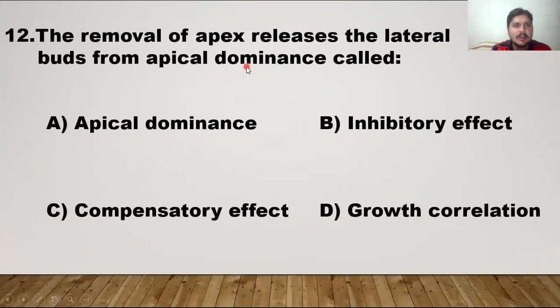So the next MCQ, the removal of the apex releases the lateral buds from the apical dominance. This is known as the compensatory effect.